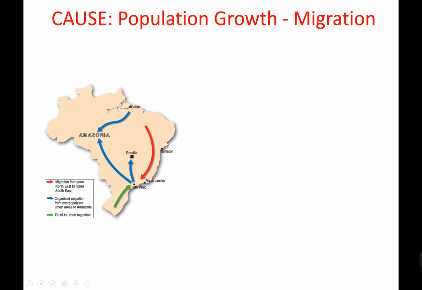So most people up here, there's a more difficult climate. It's very difficult to farm. People don't own their own land, so there's a lot of rural poverty in this part, the northeast of Brazil. So the push factors here would be basically lack of job opportunities and poor standards of living. So a huge amount of people then move into Sao Paulo.